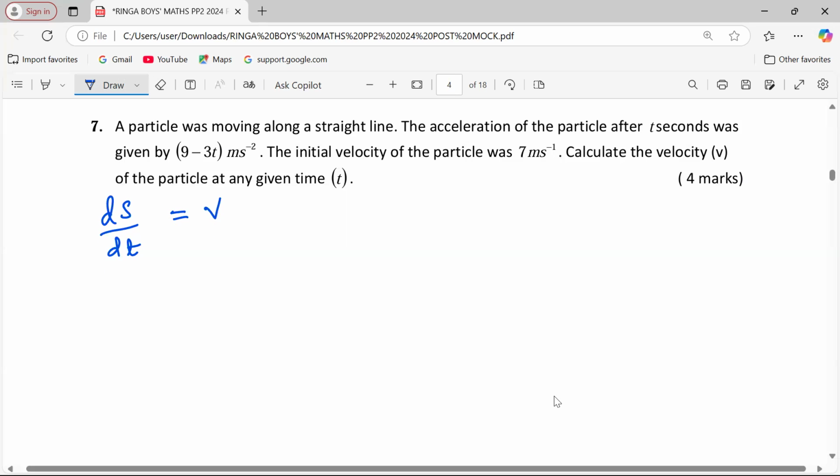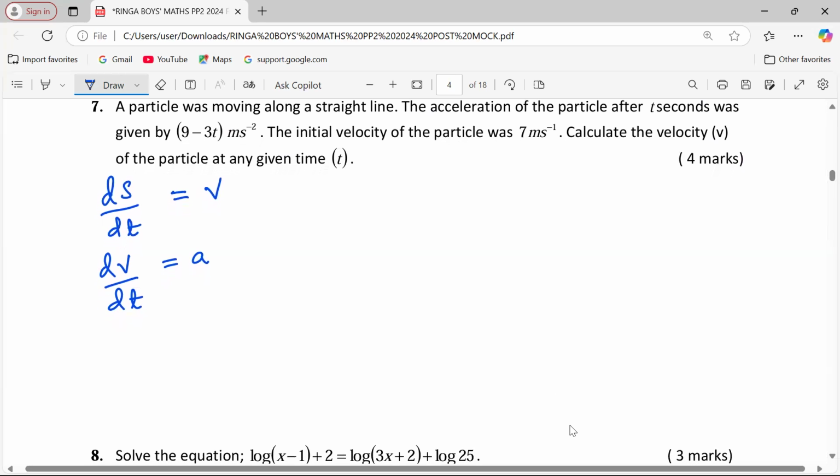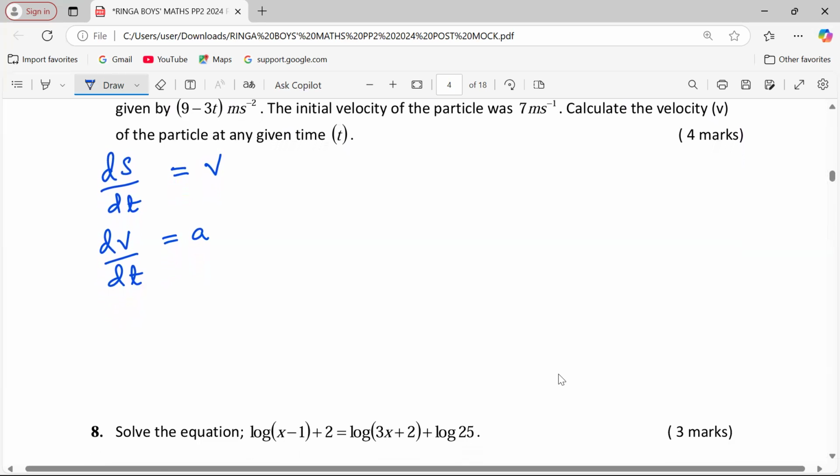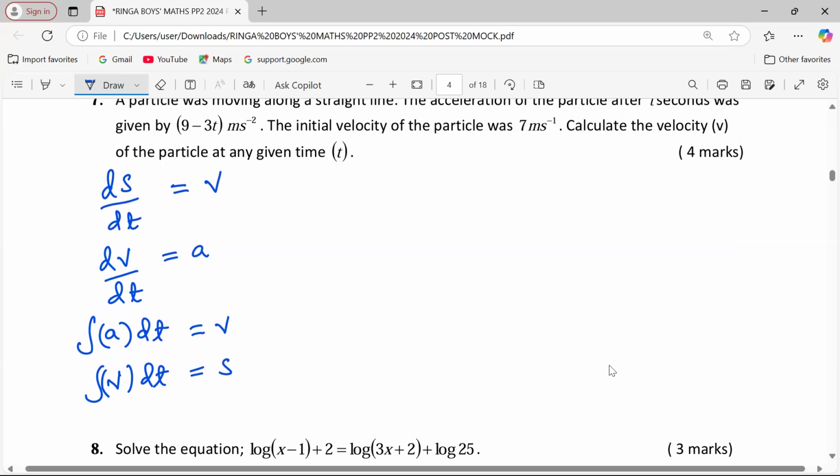Then we can differentiate the velocity function with respect to time to get the acceleration function. In the reverse process, with the acceleration function, we can integrate acceleration a with respect to time to get the velocity function. And we can also integrate velocity with respect to time to get displacement.